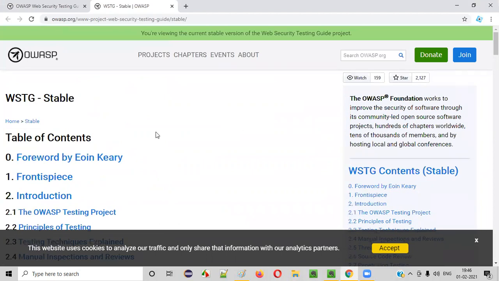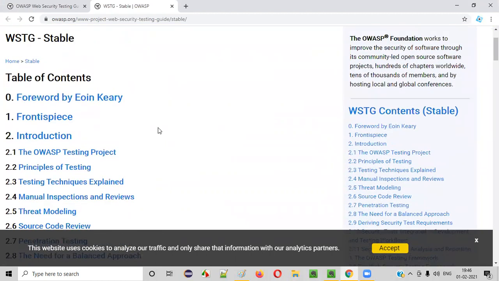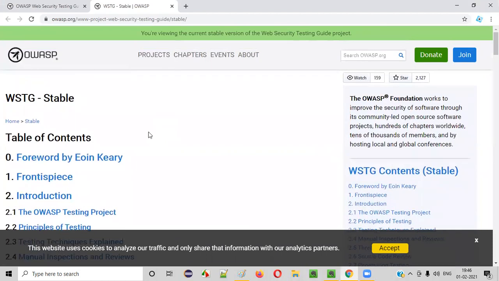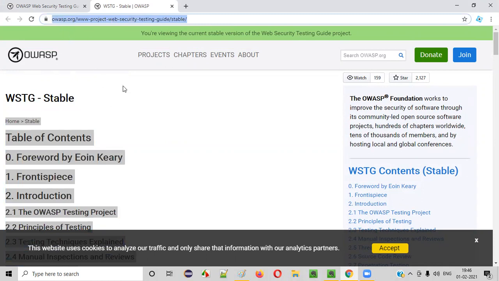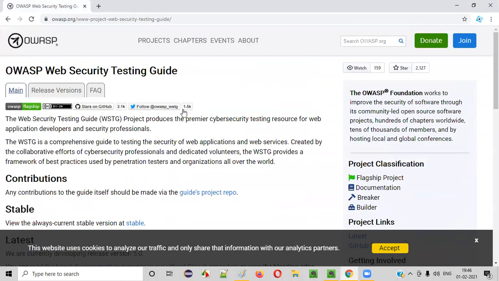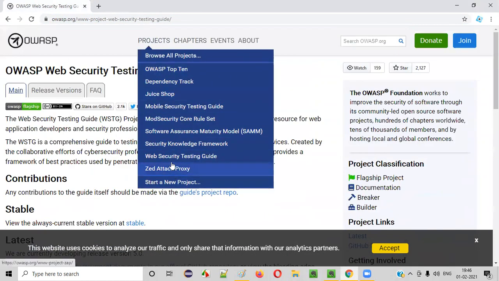Once you are good at understanding the security things, different vulnerabilities, and how to perform testing and all those stuff, after you get to that level, when you have some time to read more about security testing, I recommend coming to this particular page of OWASP and reading it. That will be helpful. And apart from this web security testing guide, there is mobile security testing guide, MSTG, also in a similar manner, guys. So once you are done with the web security testing guide, you can go for mobile security testing guide to increase your knowledge.